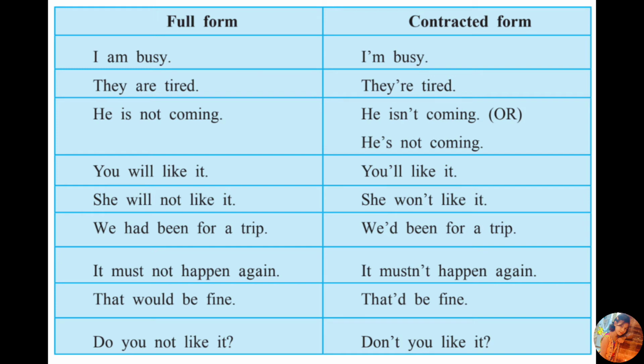That will be fine. In contracted form, they just added that and would and it becomes that will be fine. Do you not like it? In contracted form, they just add you and not and it becomes don't you like it? Let's turn to our question and answers.